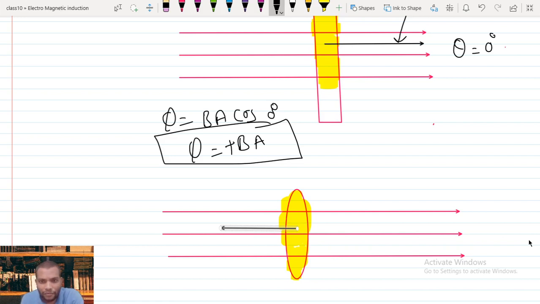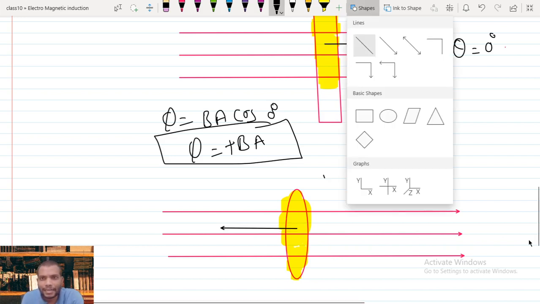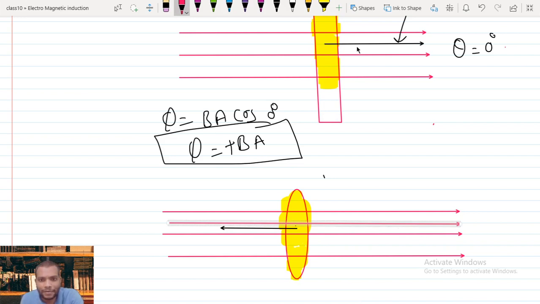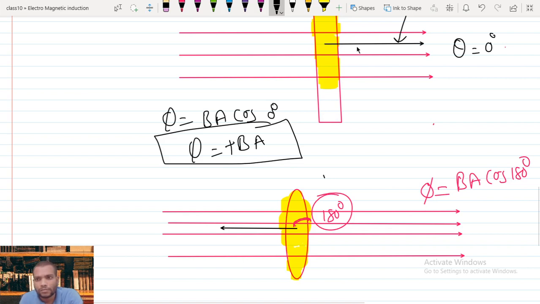Now the magnetic field direction and the area direction here are exactly opposite. It means the angle between them, theta, equals 180 degree. So in this case, flux phi equals BA times cos 180 degree. Cos 180 value equals -1.